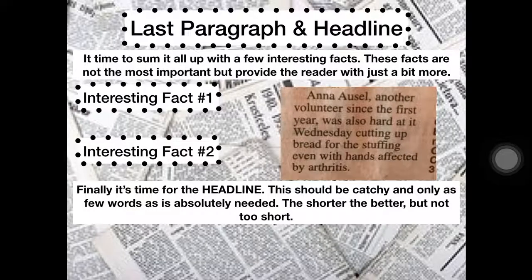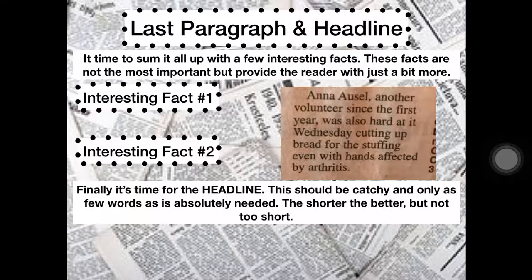So the first article is, again, the Thanksgiving meal one. And the last paragraph says, "Anna Ossel, another volunteer since the first year, was also hard at it Wednesday, cutting up bread for the stuffing, even with her hands affected by arthritis." Okay, so this is the last paragraph. It's talking about Anna, who is another volunteer since the very first year. She's hard at work Wednesday, cutting up bread for the stuffing, and even has some arthritis in her hands.